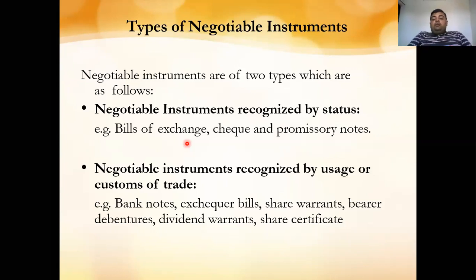Second, negotiable instruments recognized by the usage or the customs of trade. These are bank notes, exchequer bills, share warrants, bearer debentures, dividend warrants, and share certificates. These all are negotiable instruments recognized by the usage or customs of trade. While trading, we use all these things. Fine. We will only discuss these in detail: the check, bills of exchange, and promissory note.